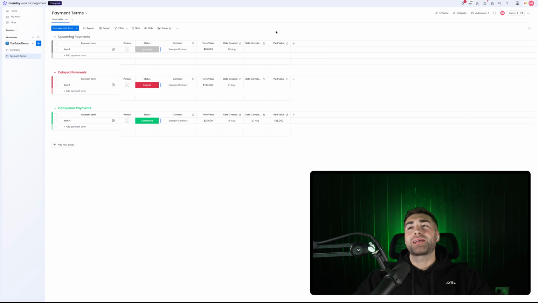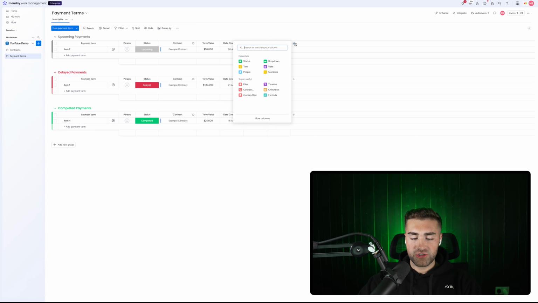Now, this is where it gets way more complicated, because the simple version is what I am going to show you today. However, you can associate payment terms with phases. If you are managing phases as a project within Monday.com, which I've shown you how to do in other videos on my YouTube channel, you can then connect the payment term with the phase. If the phase then gets delayed, then it will update on the payment term. Otherwise, you would have to manually do it. Unfortunately, that is too long-winded of a video. That is a few hours in length. So I'm just going to show you using a date column here now.